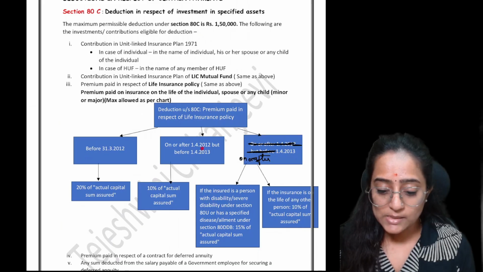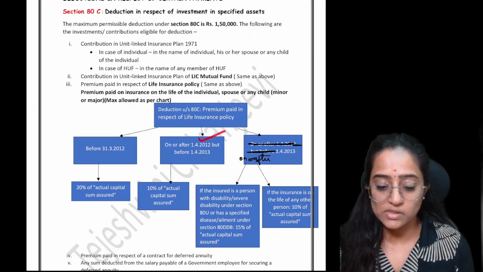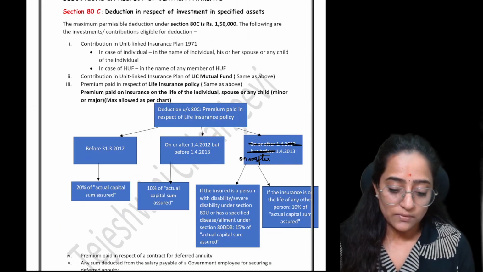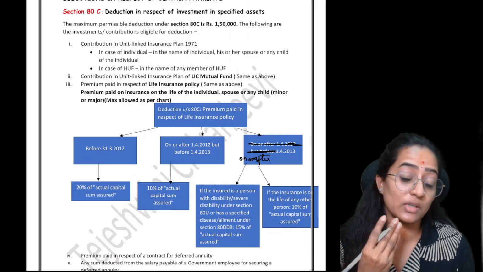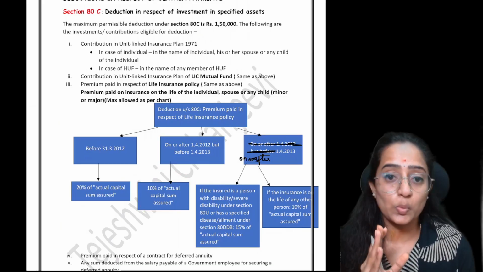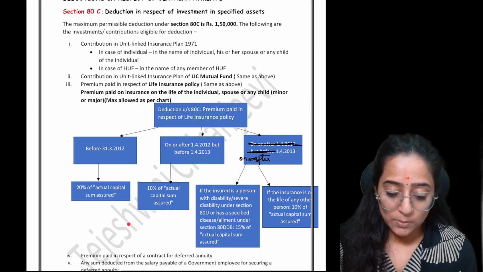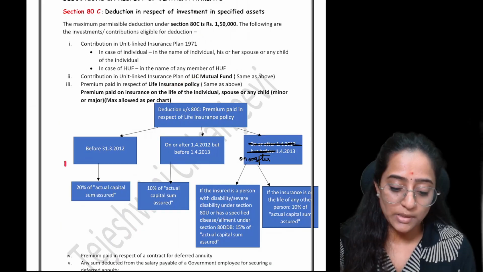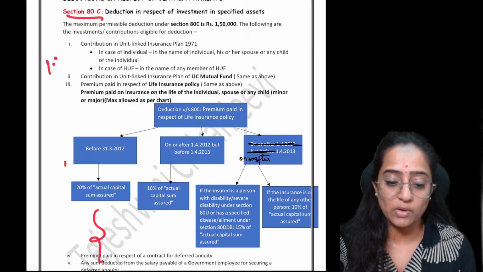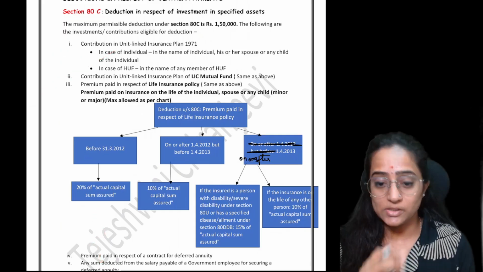What if the policy has been taken in between this period, that is between 1/4/2012 to 1/4/2013? Then in that case, you will get only 10% of the actual capital sum assured. That is, if you have assured 1 crore rupees for that matter, maximum of 10%, that is 10 lakh, will be the eligibility for this one. But the overall limit under section 80C will again be 1.5 lakh. Remember, it's just that within the limit, they have given you certain eligibility.